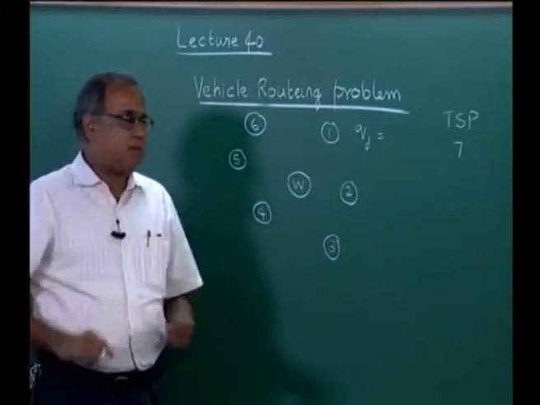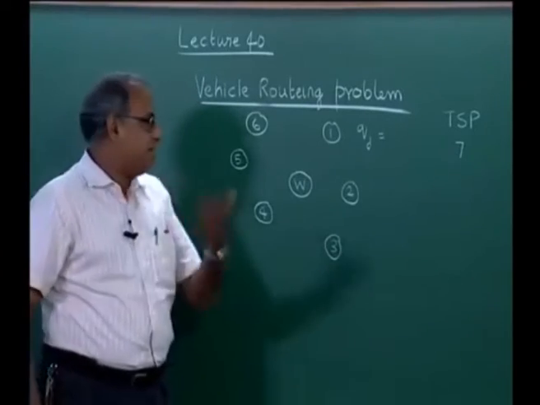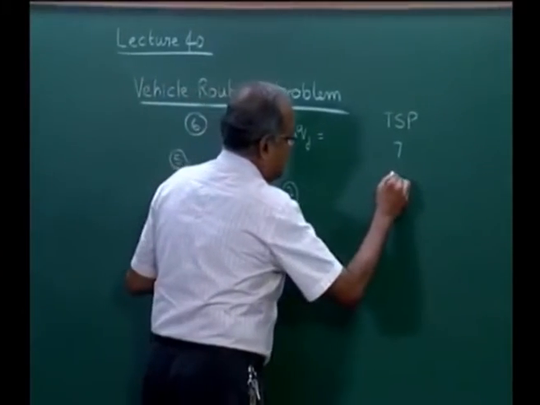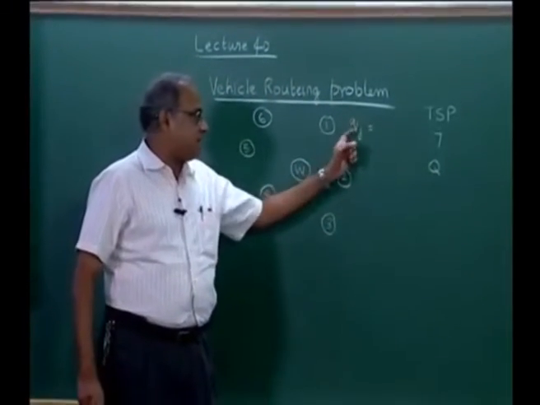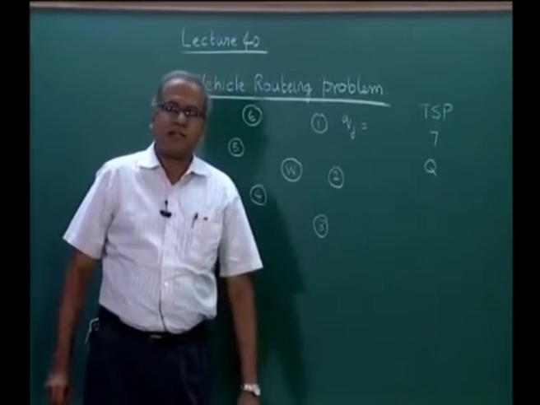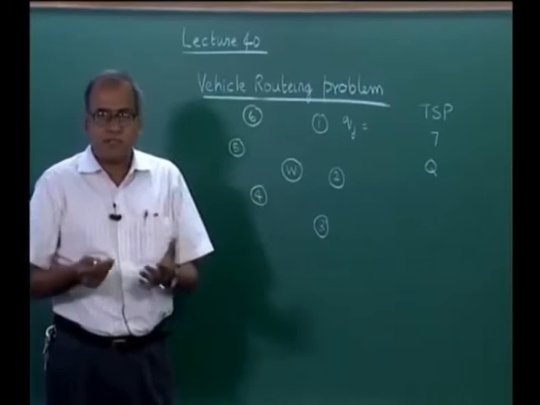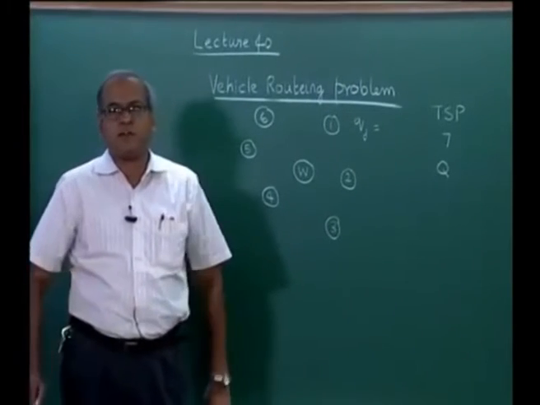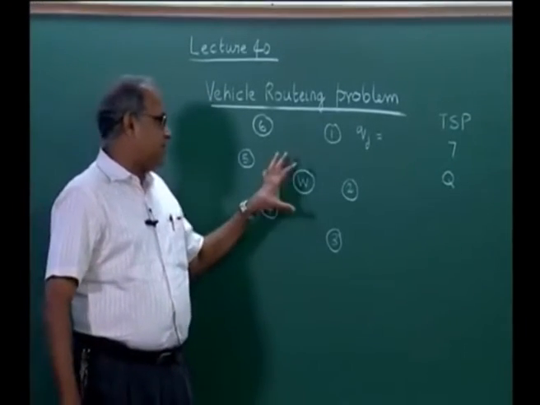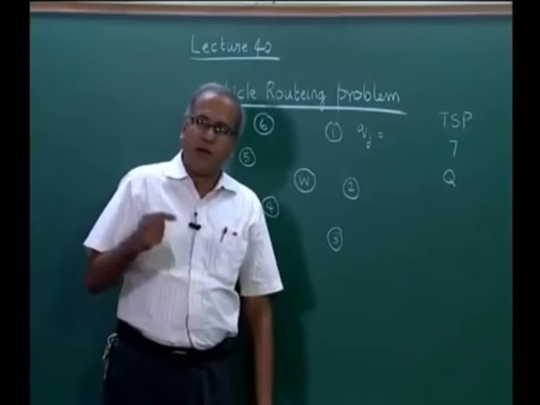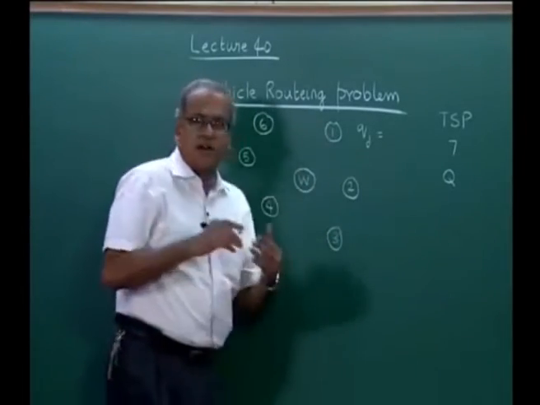Many times that does not happen. The individual Qj's will add up to a number which is more than a single truckload. It is customary to use the notation Q for the truck capacity. So if sigma Qj is greater than Q, then we need multiple trips. We either need multiple trips or we need multiple trucks or multiple vehicles to do it if time is a constraint. If for example we need 2 trips and you have only 1 truck, then we have the issue of which of these customers or cities.